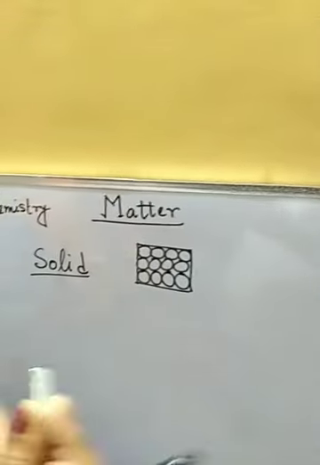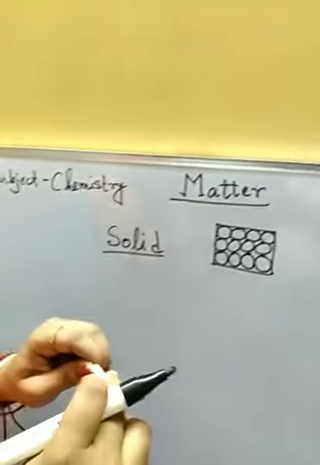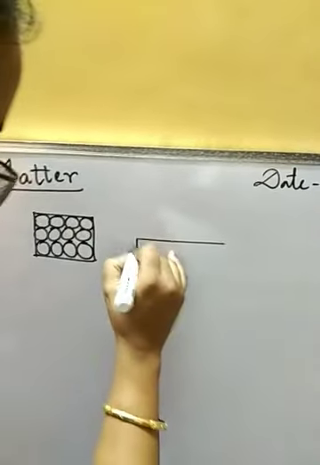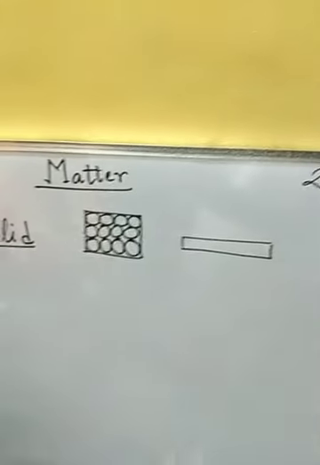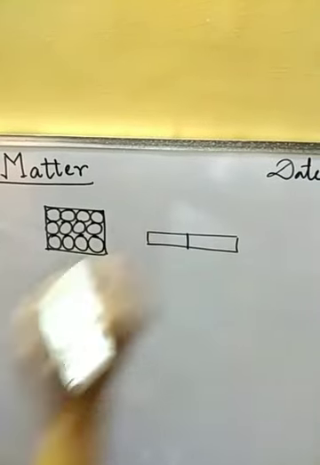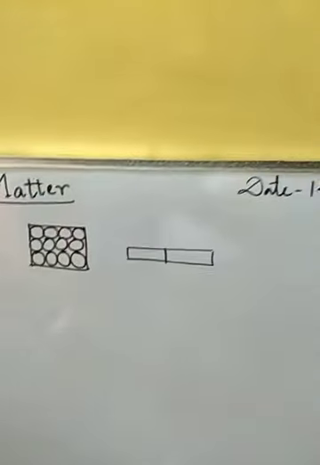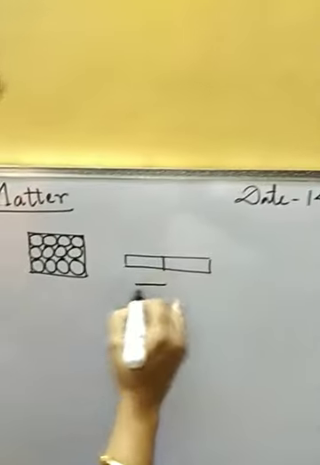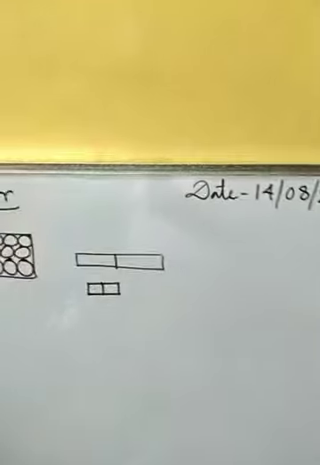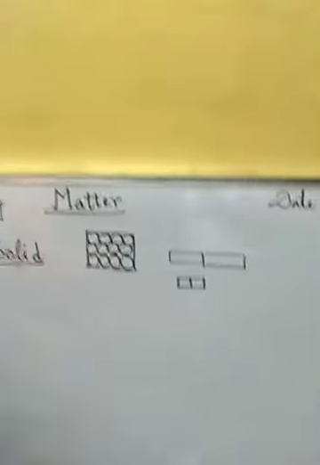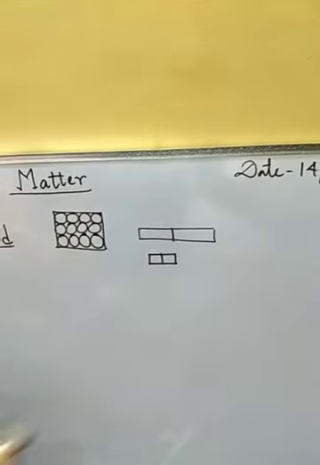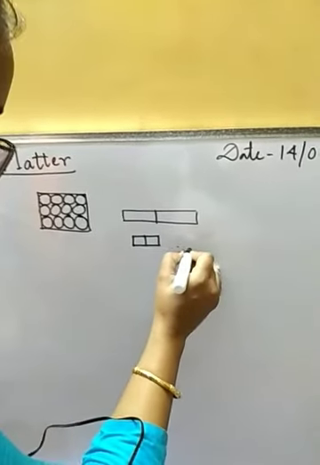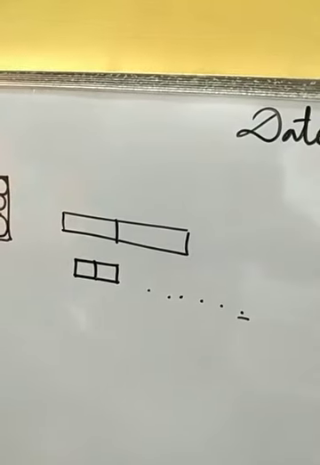Okay, if we break this, or suppose this is a chalk. If we break this piece of chalk, first of all, we will make it half. Then this half again we are going to break. In this manner, if we continue this process, then after a certain time we will be getting this kind of smaller particles. This is the smallest particle, we can say. That means after this we cannot break the chalk piece.